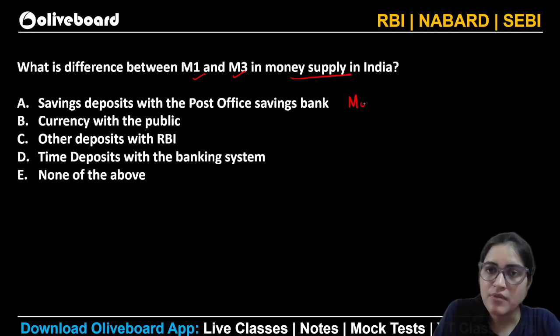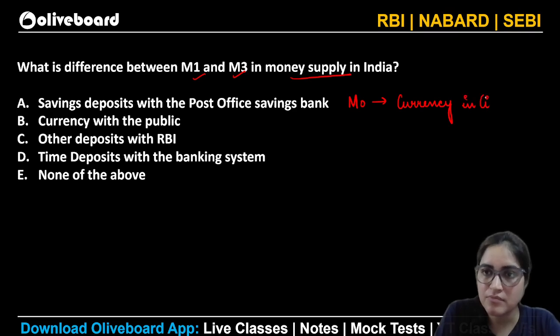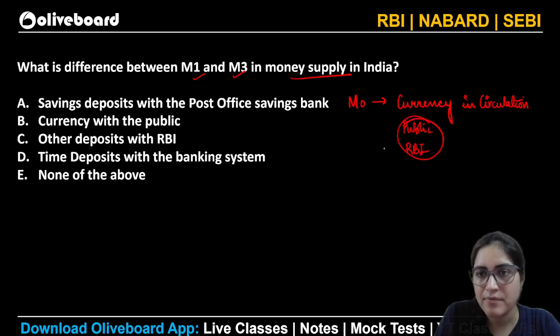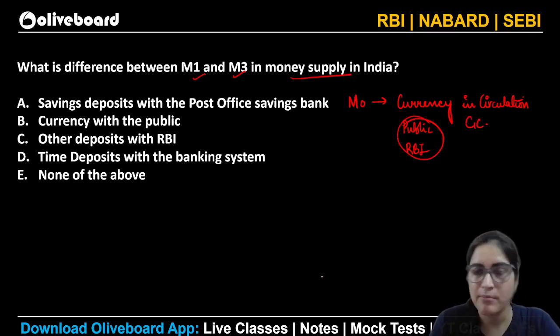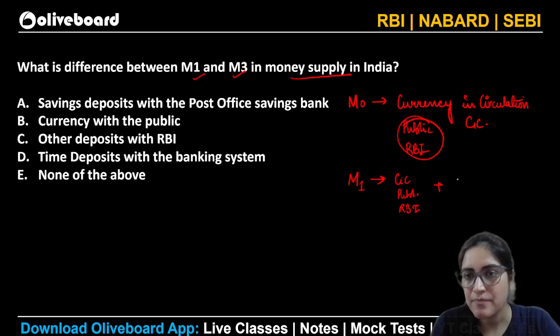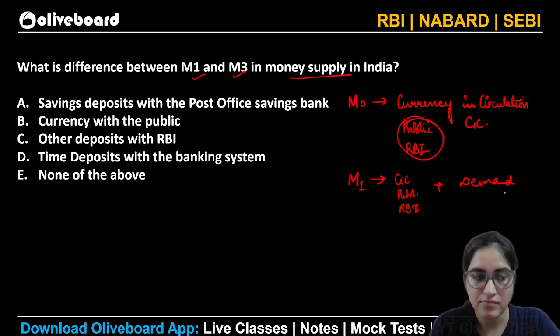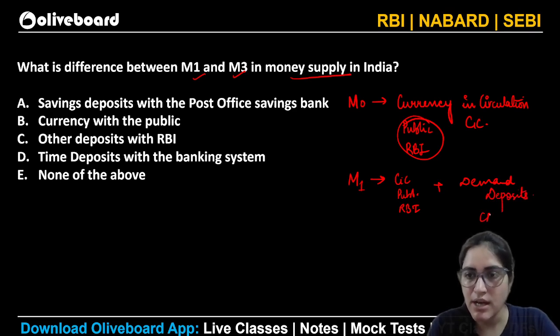You know what is M0? M0 is the currency that is in circulation, or currency which is there with the public, or other deposits with the RBI, CIC. That's how I am going to write it. M1: what is M1? M1 is the currency that is in circulation with the public, with the RBI, deposits and all, plus we are going to add demand deposits. That is your current account, savings account.